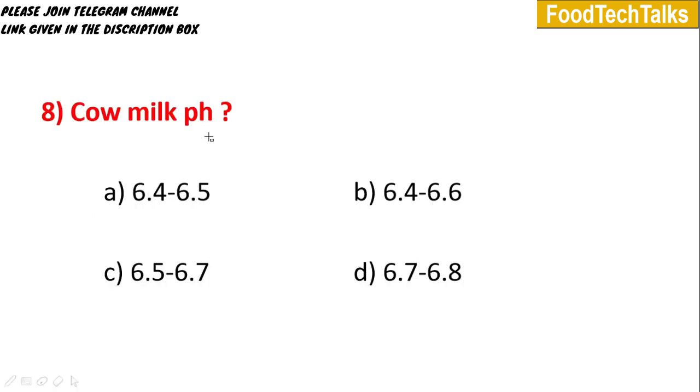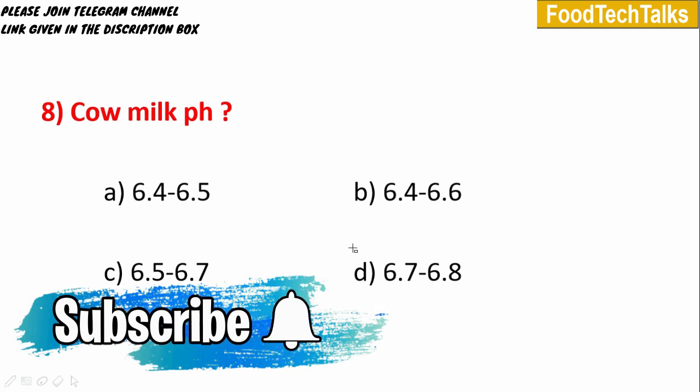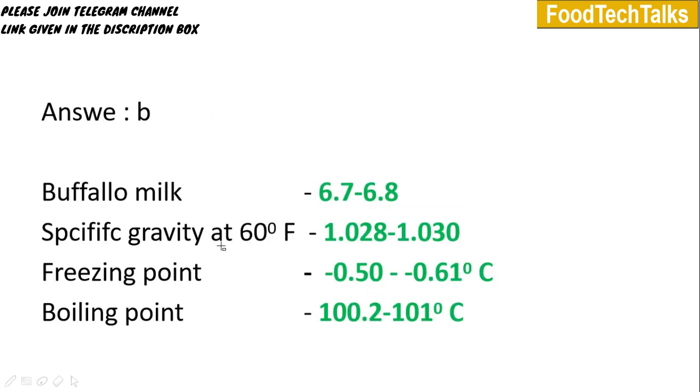Eighth question, cow milk pH. Options are A, 6.4 to 6.5, B, 6.4 to 6.6, C, 6.5 to 6.7 and D is 6.7 to 6.8. Answer is option B, 6.4 to 6.6. Buffalo milk pH is 6.7 to 6.8. The important values of cow milk are given here. Specific gravity at 60 degrees Fahrenheit is 1.028 to 1.030.